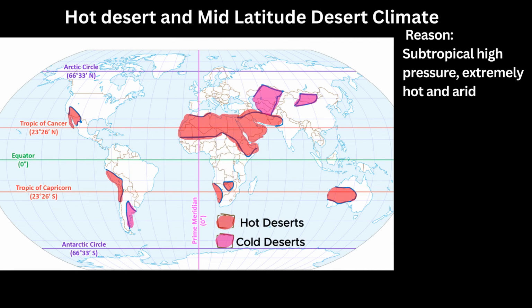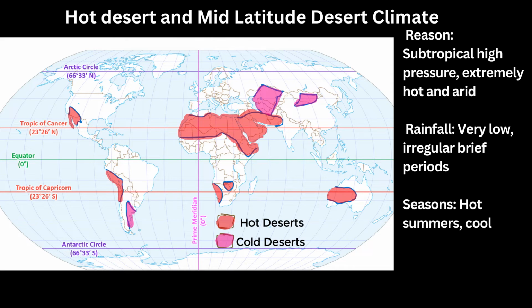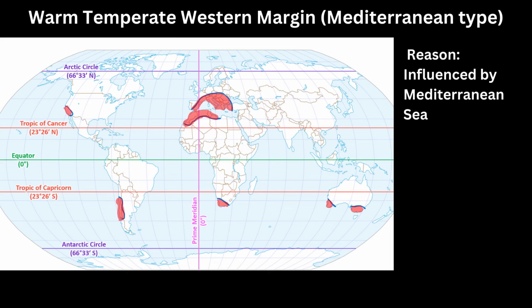Hot desert and mid-latitude desert climate, formed under subtropical high-pressure systems. These hot and extremely arid deserts receive negligible rainfall. Precipitation is very low and arrives in irregular brief periods. Furthermore, there are sharp temperature variations with intensely hot summers contrasting the cooler winters, as well as drastic day-night temperature fluctuations.